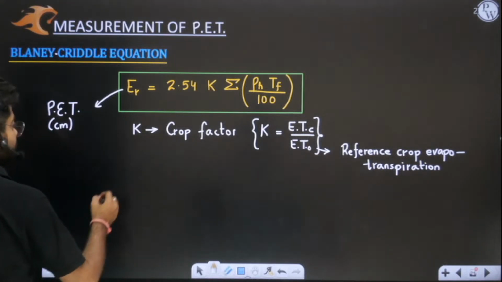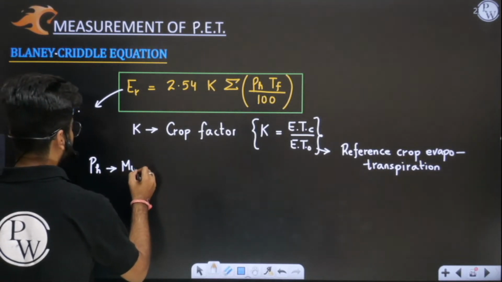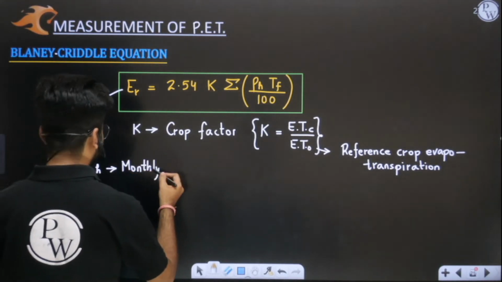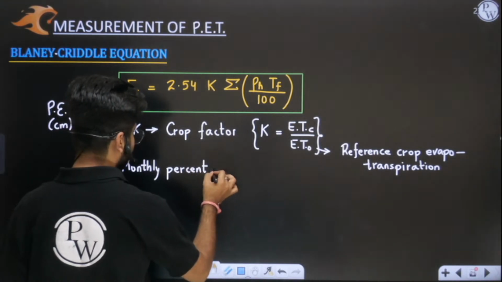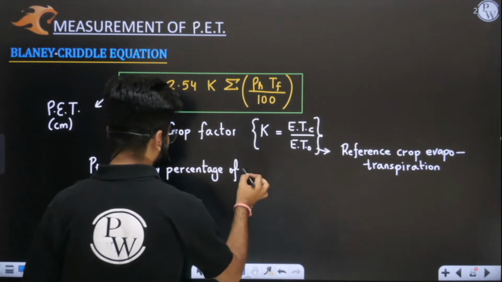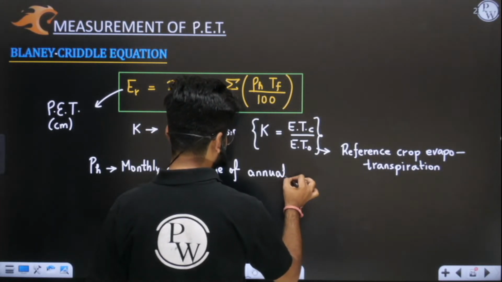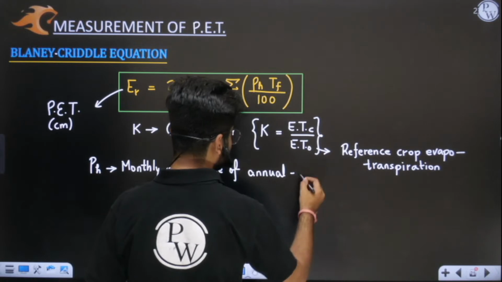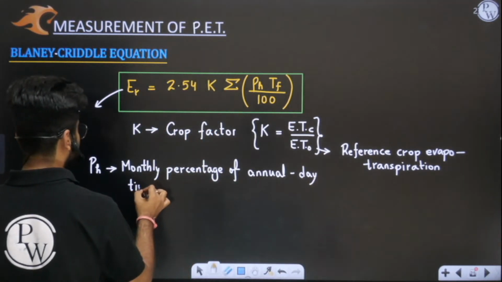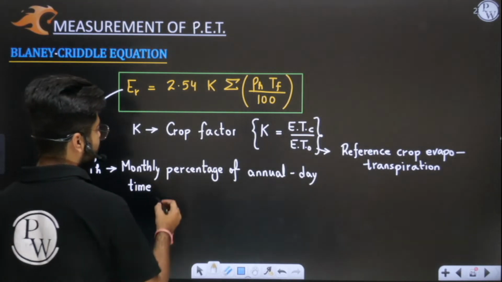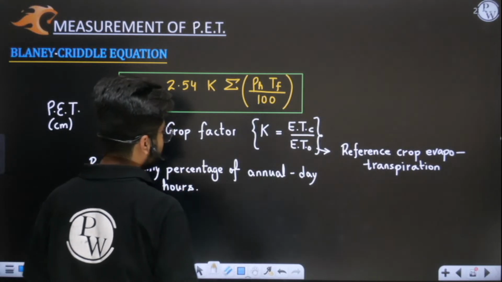pH is monthly percentage of annual daytime hours. See, what is the meaning of this? That I will explain in the question itself. Monthly percentage of annual daytime hours. Okay, sir, this is also clear.